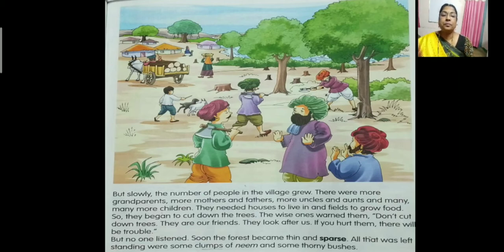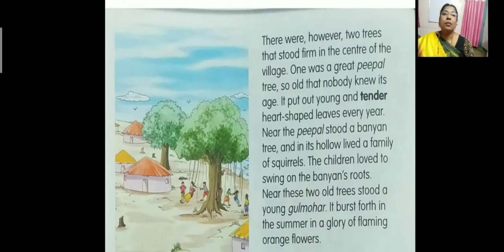So here this wise man has warned them, but did they listen? No one listened, and they are going on cutting the trees in order to make homes. So why did they want to make homes, children? Because the population has increased. Now we'll move on to the next one.